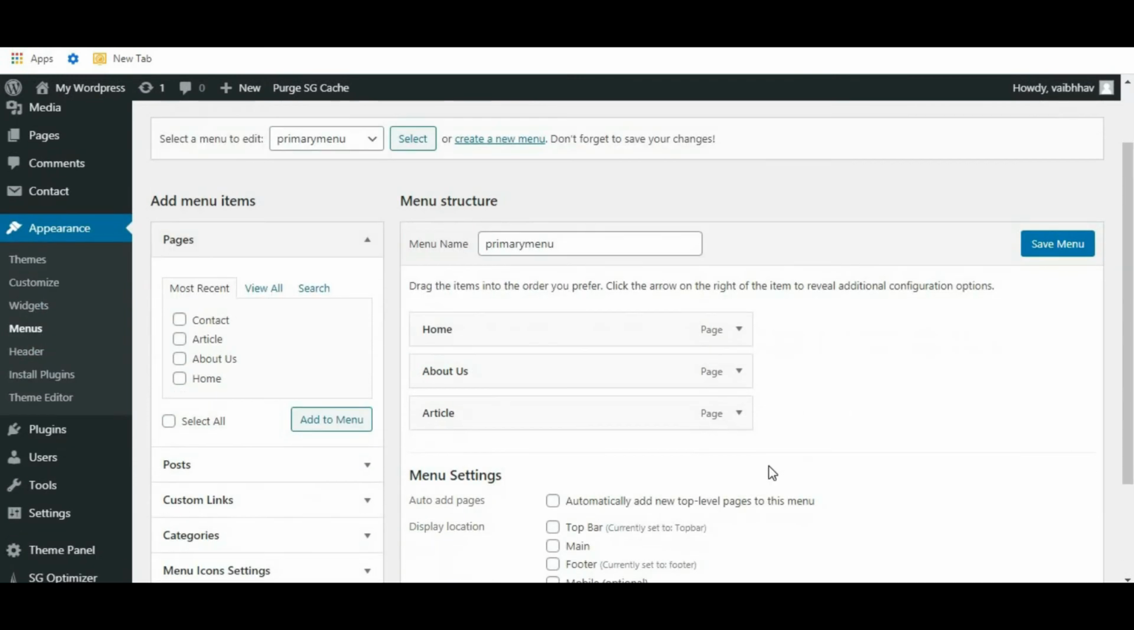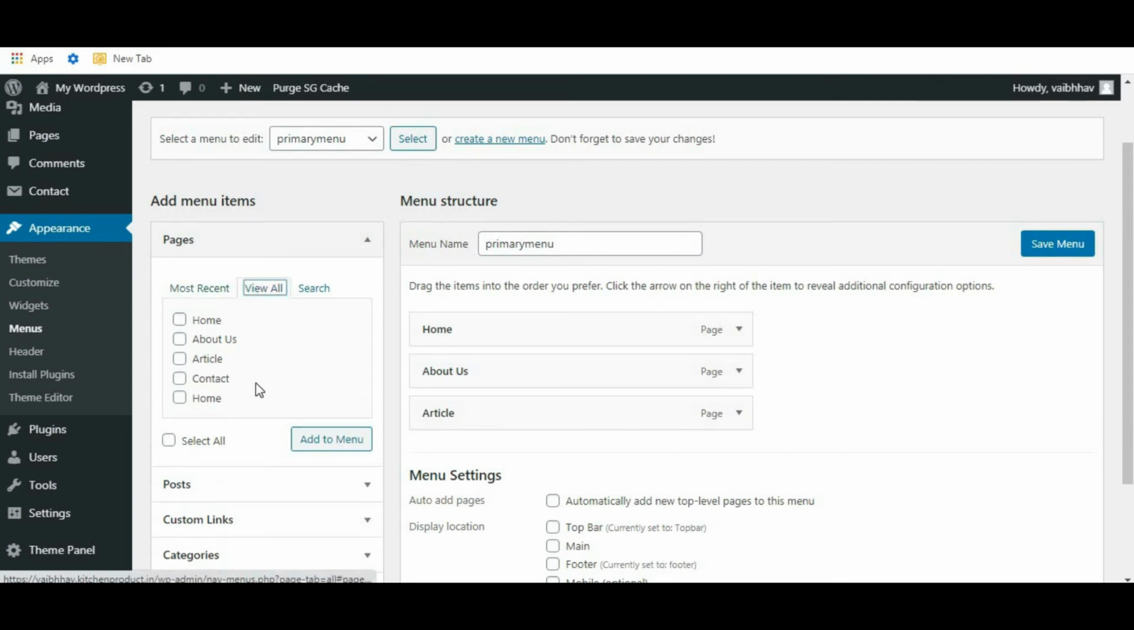Okay, home, about, article. So we have recently created one page, that is contact. So let's add it into the menu. So view all. So this is a contact page. So select add to menu. Here it is.